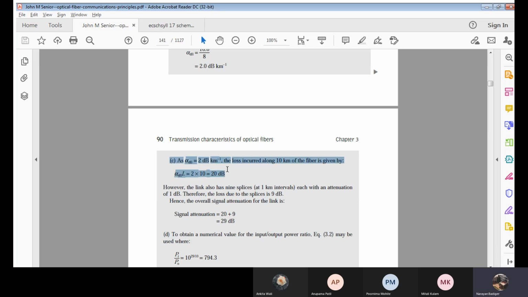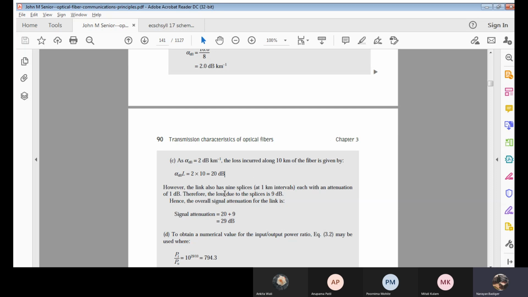Any problem in this? No, sir. Okay, it's simple. Now the total alpha will be 2 decibels per kilometer. I need to calculate it for 10 kilometers, so 2 into 10 will be 20 decibels.